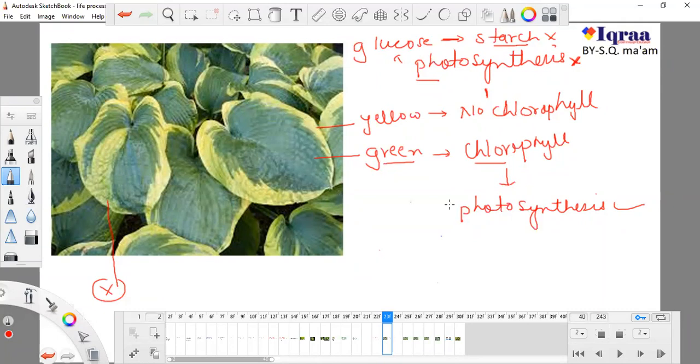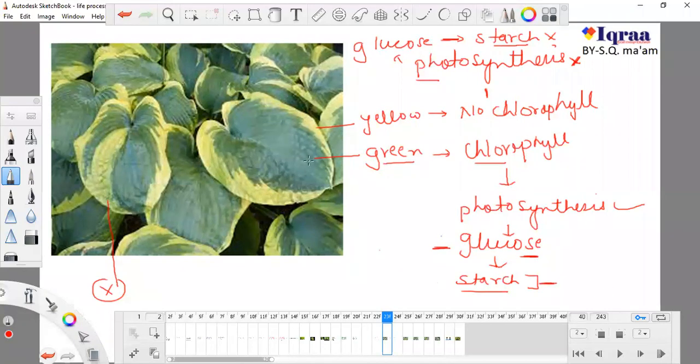As the green part can go for photosynthesis, it will form glucose, and it will also produce a reserve food material which the plant can use when it is not producing glucose, for example in rainy seasons. In rainy season there is no sunlight, it is so dark, so the plant can't produce glucose. So the plant utilizes this starch.